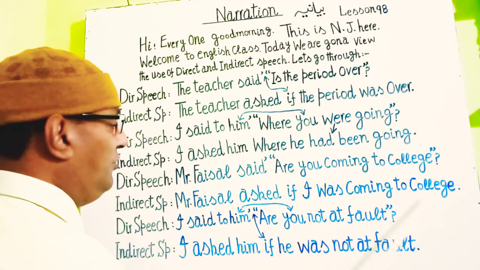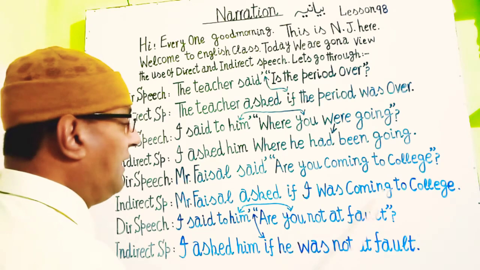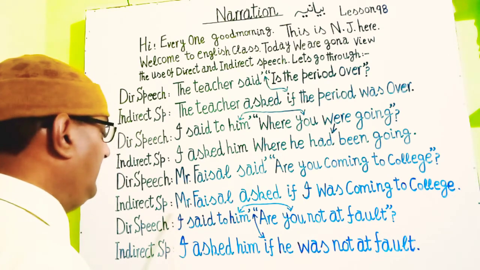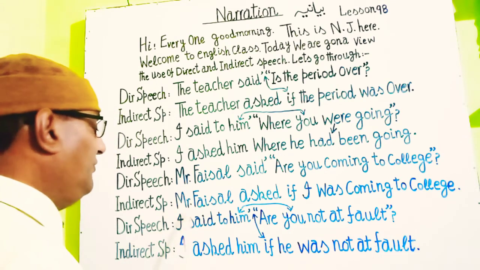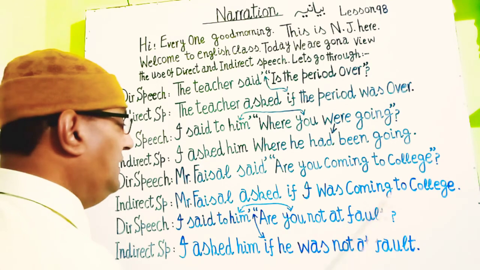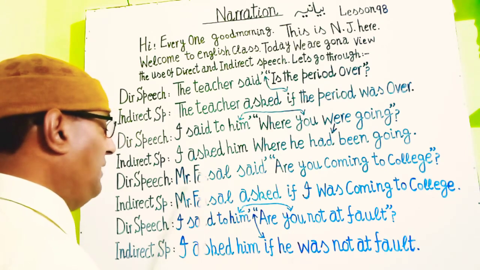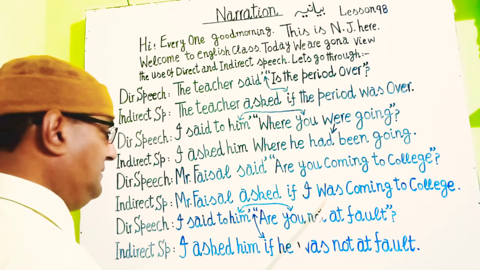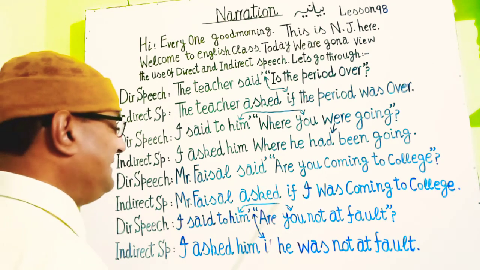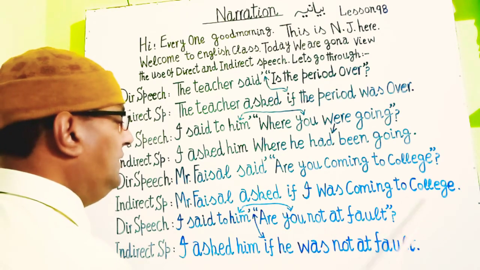If I was coming to college. So we read it as a whole: Mr. Faisal asked if I was coming to college. And by rules, was is here. It is the past form of are. As by rules, here you see said is the past tense, so we have to write it in the past. So Mr. Faisal asked if I was coming to college.